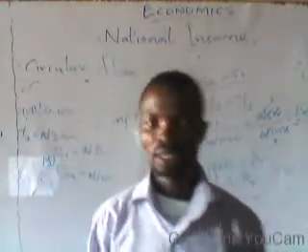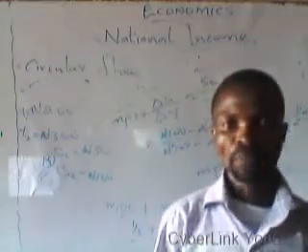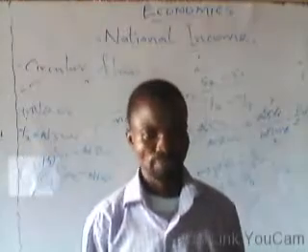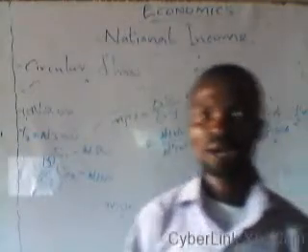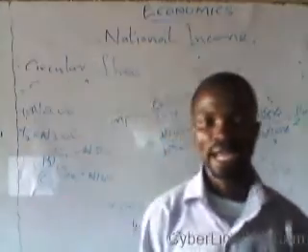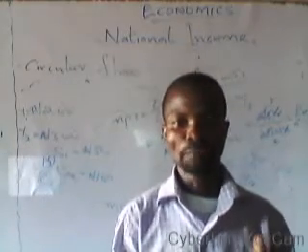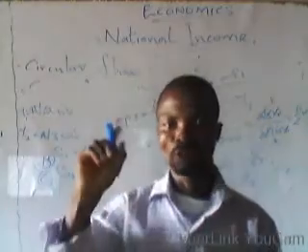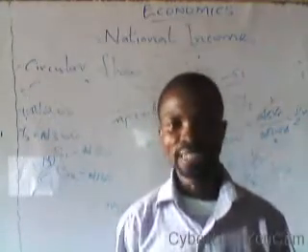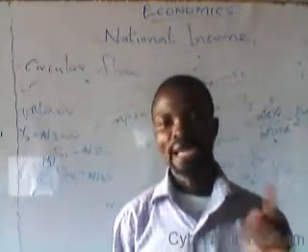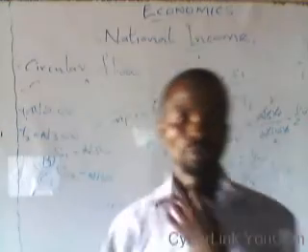Finally, we talked about the concept of propensities. We looked at marginal propensity to consume, MPC, and marginal propensity to save, MPS. The summation of MPC and MPS is always equal to 1. That is, when you add MPC and MPS together, it must give you 1.